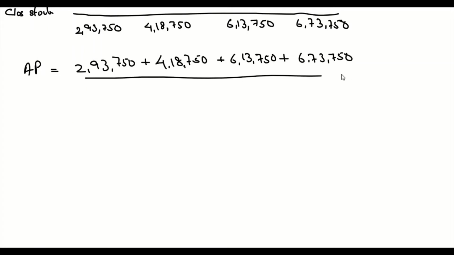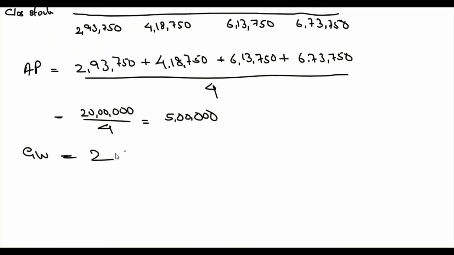There are 4 years, divided by 4, which is equal to 20 lakhs divided by 4, that is equal to 5 lakhs. Now goodwill is equal to 2 years purchase of average profit, which is 5 lakhs. That means goodwill is 10 lakhs.